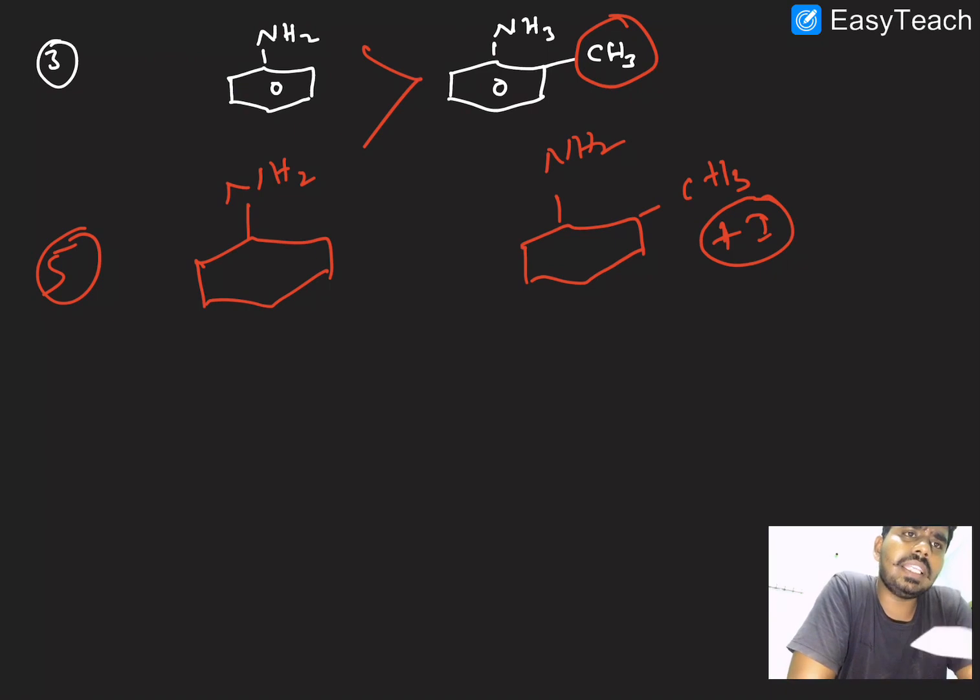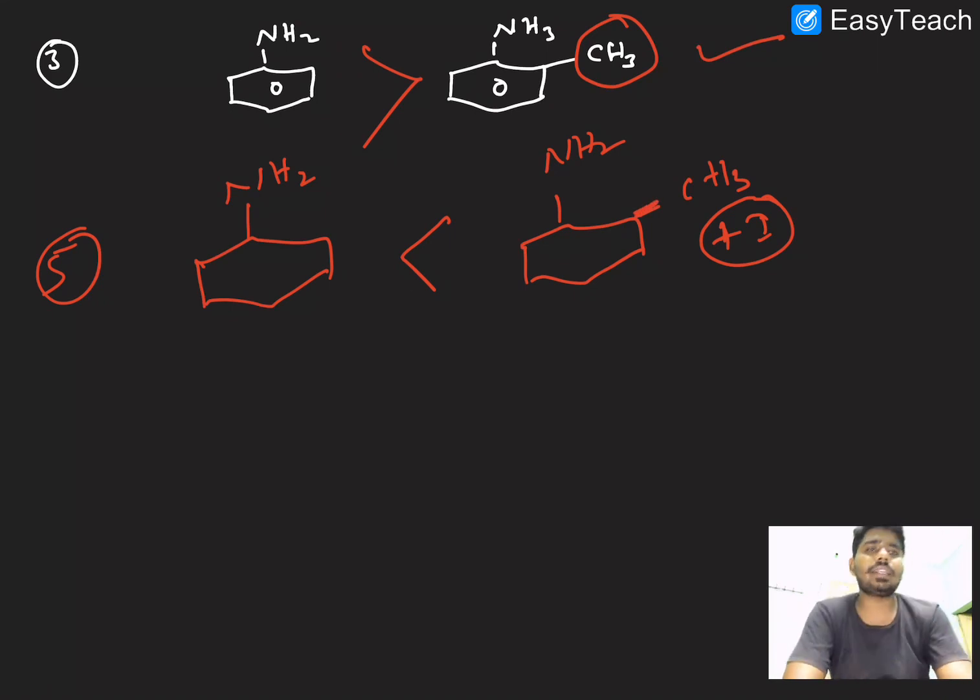Already we know that as the plus I effect increases, the basic strength increases. So obviously this is the order. You should observe examples 3 and 4. The ortho effect is applicable only to the benzene ring, and for simple cyclic rings we have to see the electronic effect.